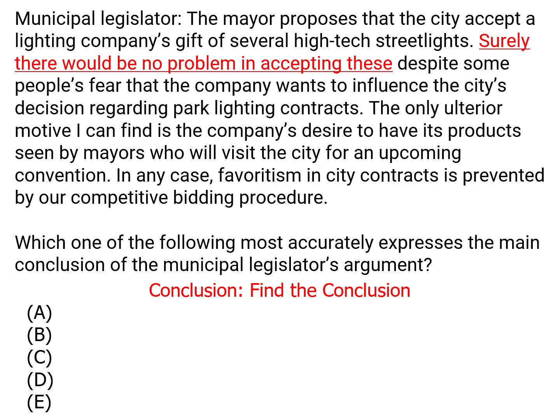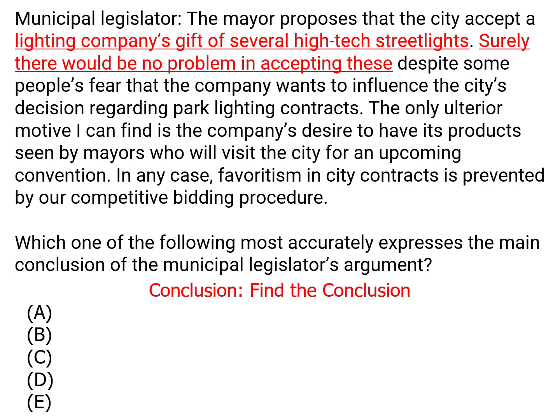Now, "these" in question, we have to read right in front to figure out what they're talking about. That's the company's gift of several high-tech streetlights, which the mayor says the city should accept. And our conclusion is, well, surely there would be no problem in accepting them. The reason that we know that's the conclusion is because everything else here is meant to explain why or why not that conclusion should be followed.